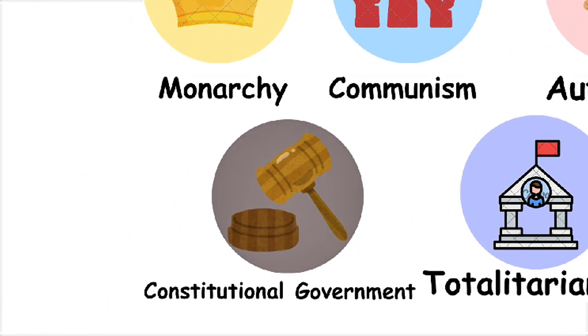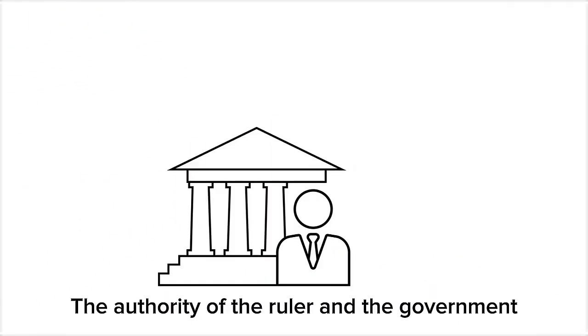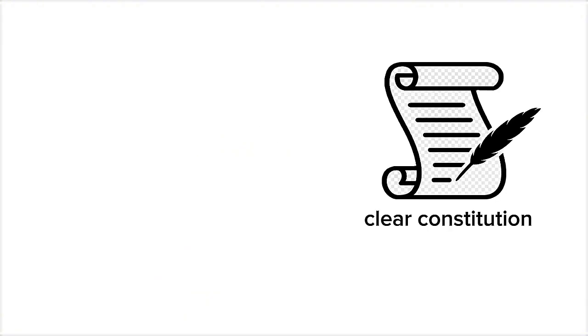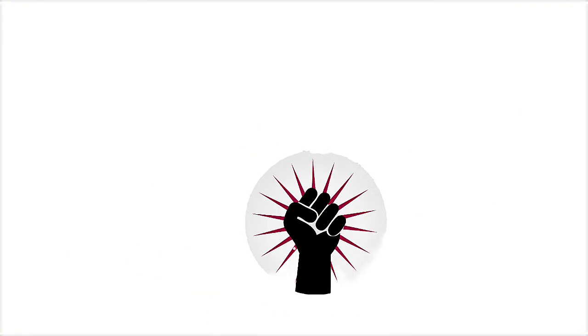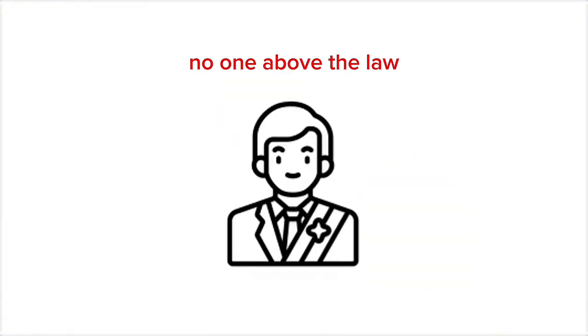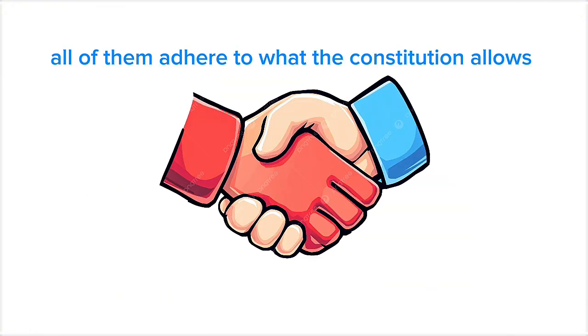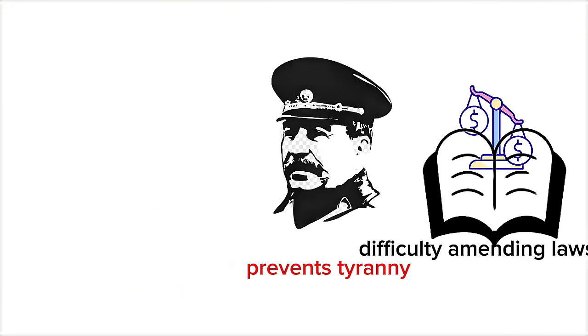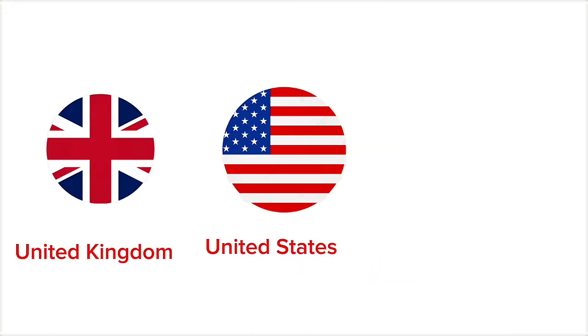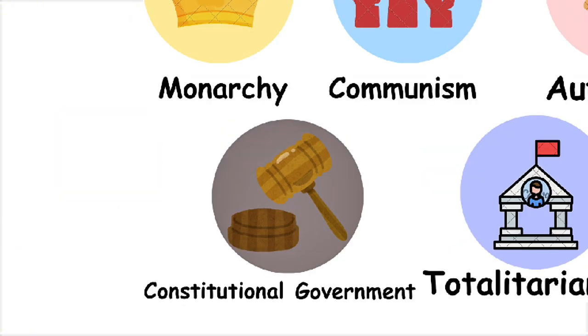Constitutional government. The authority of the ruler and the government is restricted by a clear constitution that guarantees rights and freedoms and regulates the relationship between the three authorities. No one is above the law, and all adhere to what the Constitution allows. It is characterized by protecting people's rights and preventing tyranny, but has a defect in the difficulty of amending laws even if they become inappropriate. Examples of this are the United Kingdom, the United States, and Germany.